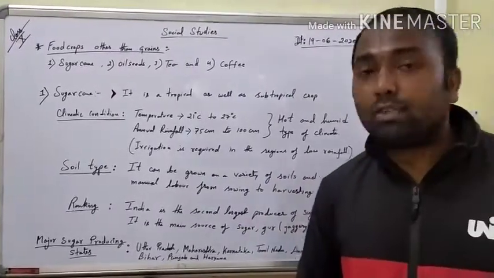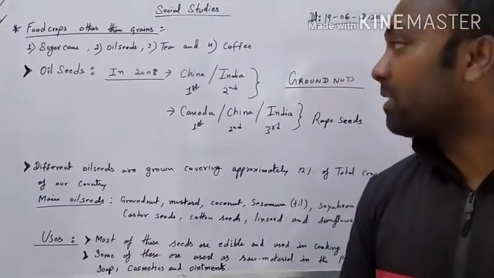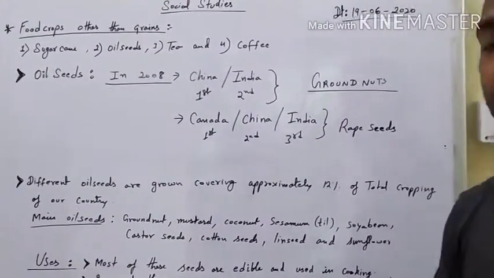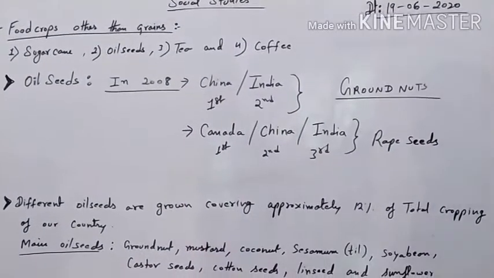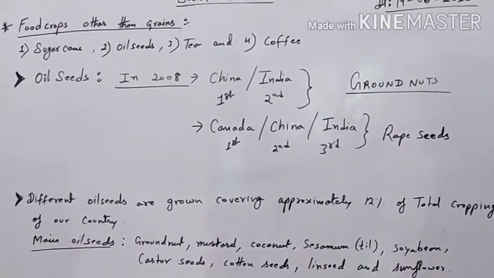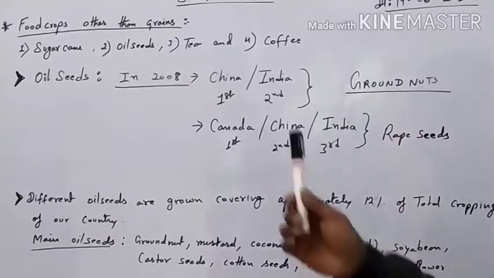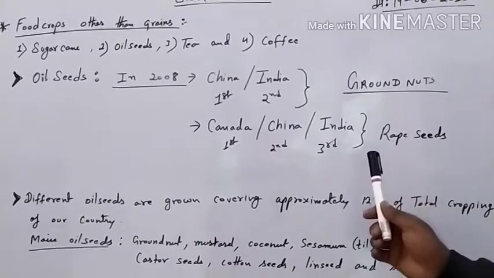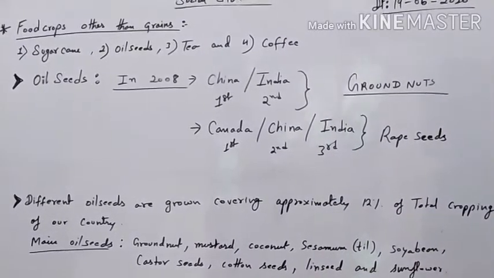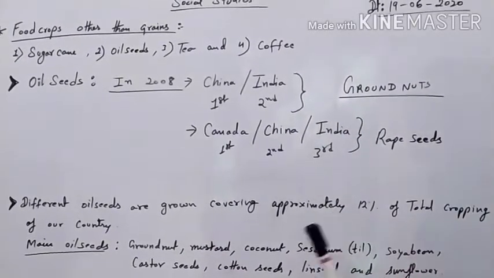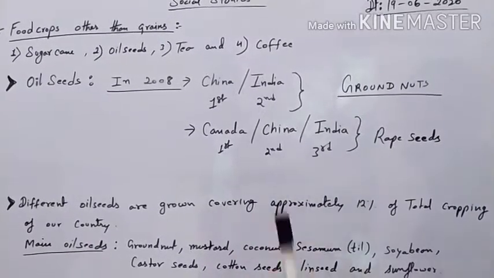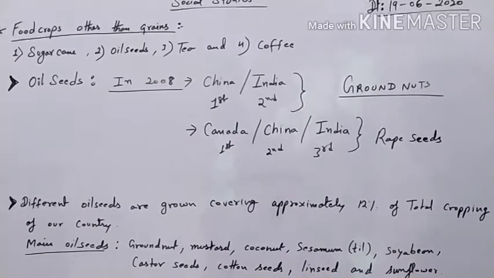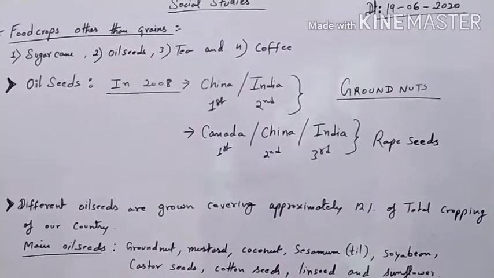Now let us move on to oil seeds. Here is the data of 2008. In 2008, India was the second leading producer of groundnut after China. In the same year, it was also the third largest producer of rapeseed after Canada and China. Canada was the first, China the second, and India the third largest producer of rapeseed in 2008.